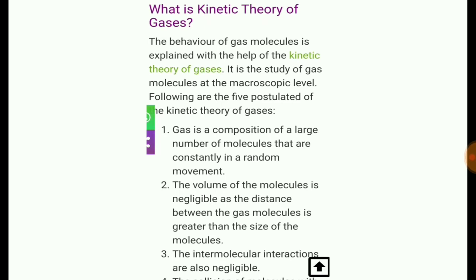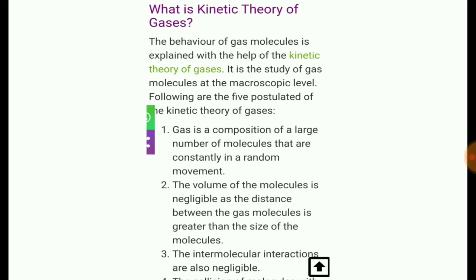Gas is a composition of a large number of molecules that are constantly in random motion. The molecules of gas are continuously in motion. This point can be explained with the help of an example of perfume.